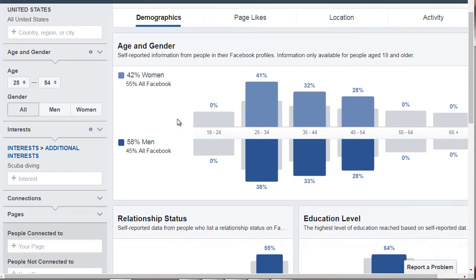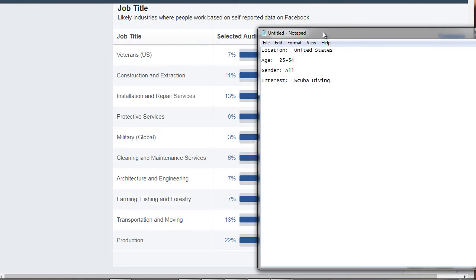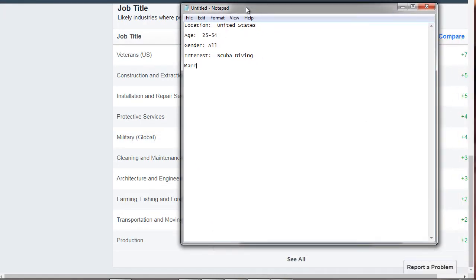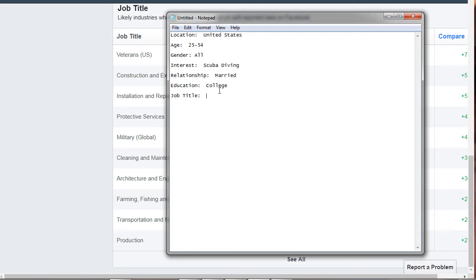All right, scrolling down here, we have relationship status. The majority are married with a college level education. So I'll note relationship, education, and job title. Remember, we see that the majority is production, so we're going to type in production, veterans, installation, repairs, etc. The job title is not necessarily something that we're worried about right now.